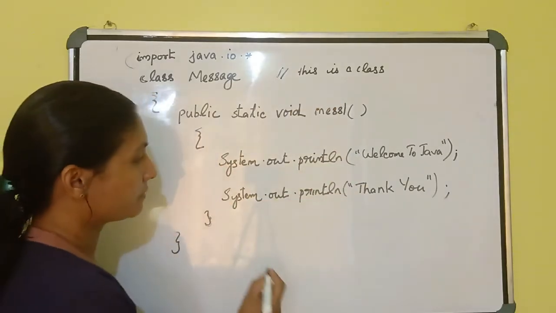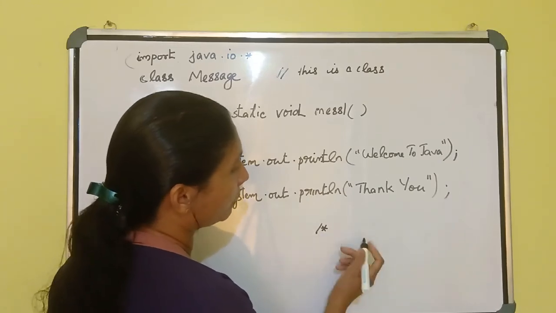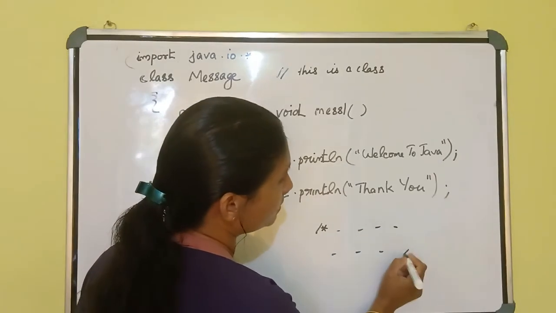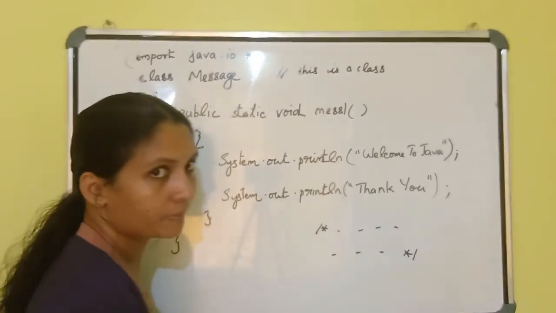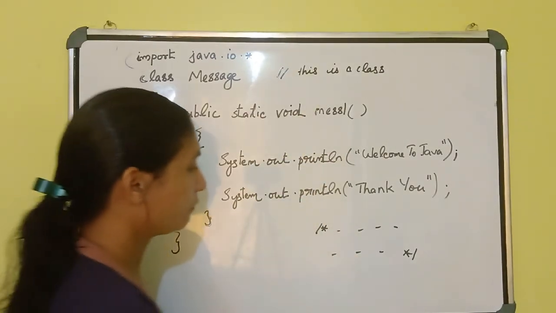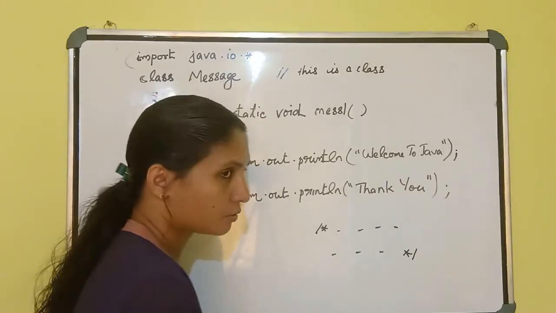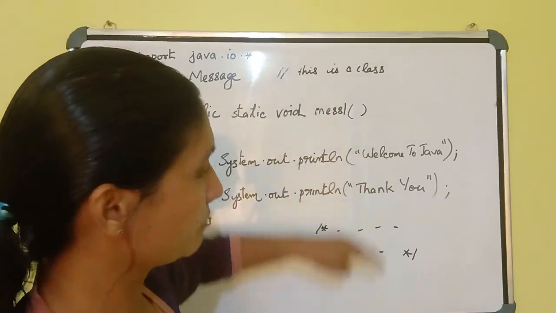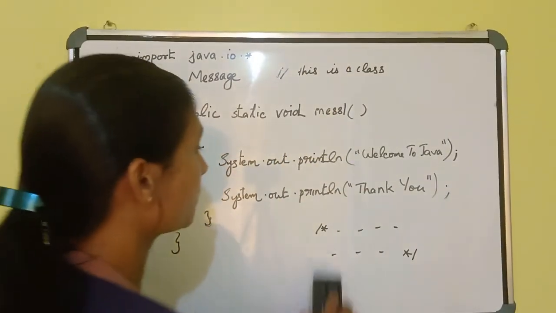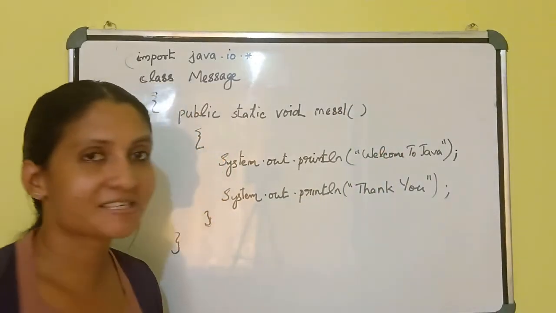Okay, and some more symbols. If you want to write more than one line, you may use this symbol, write something, and end with this symbol. Like this way you can use the comments. And if you want a documentation comment, some more symbols are there that I will teach you later. These are the different types of comment symbols. They do not affect this program, but you should know about them also. Okay, this is a simple program.